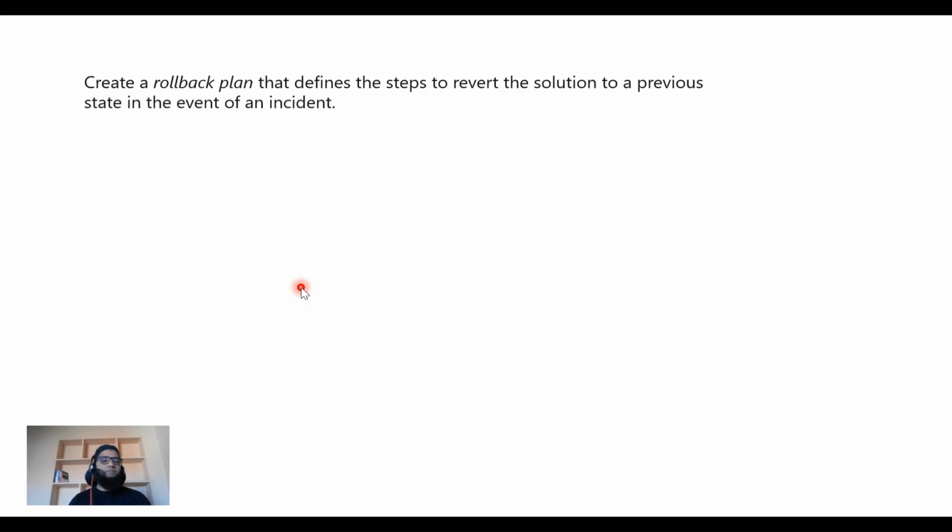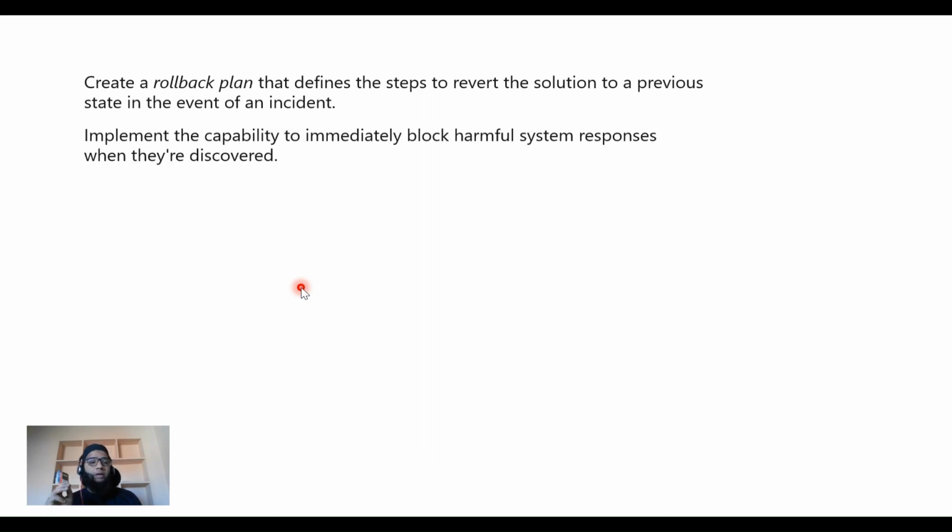Then create a rollback plan as well that defines the steps to revert the situation to a previous state in the event of an incident. If something horrific happens, then there should be a rollback plan that you can use to revert the solution back. And then implement the capability to immediately block harmful system responses when they are discovered.